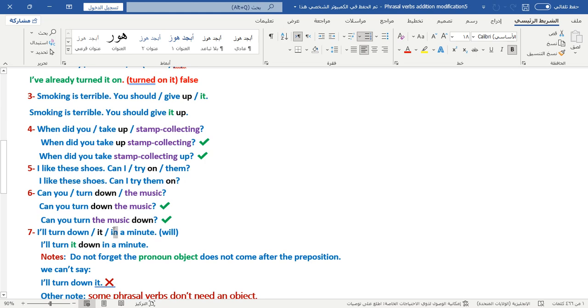We have, as we said, the object before the preposition. Do not forget: a pronoun object does not come after the preposition, but comes before it. This is a pronoun object. Does it come after?